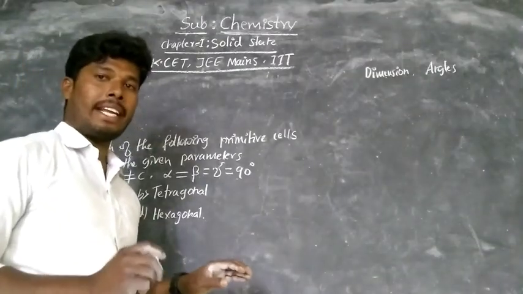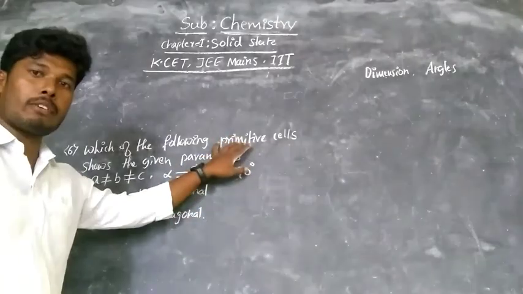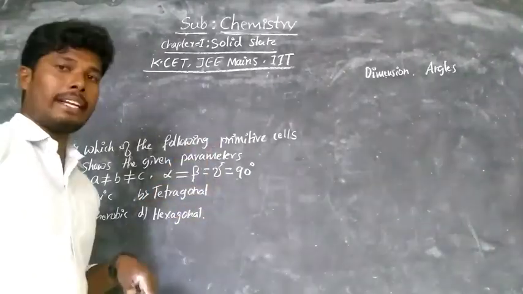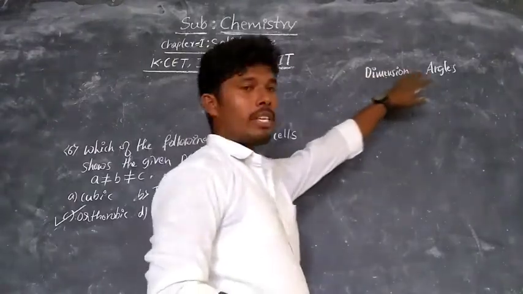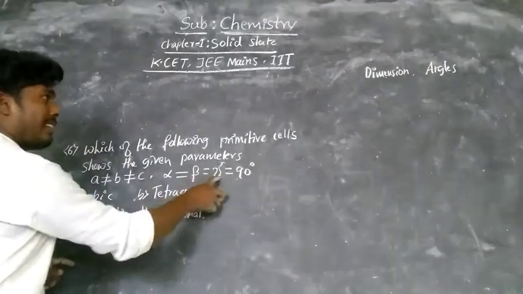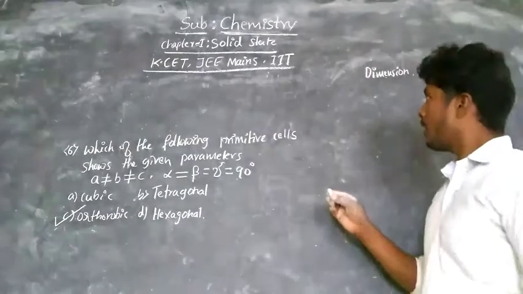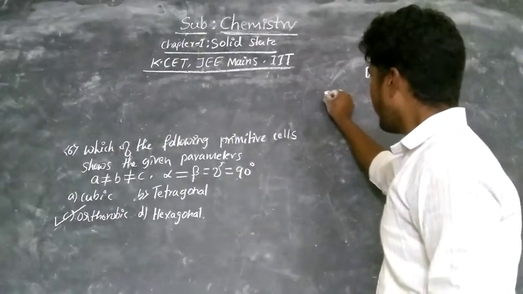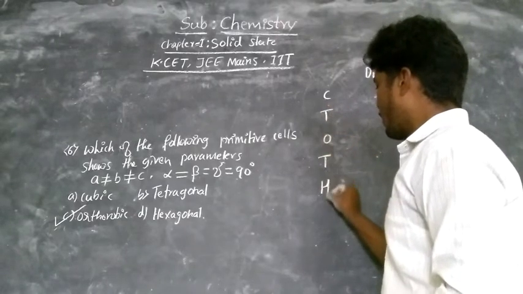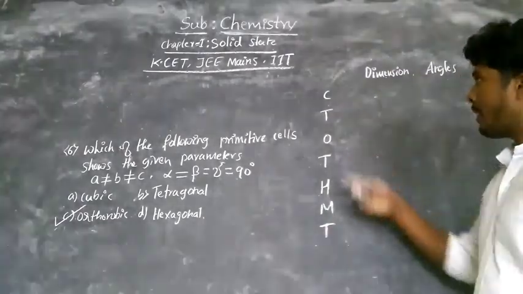So observe, there is a trick to remember these parameters of different primitive cells. There are basically 7 primitive cells, and we will give a trick to remember them. So observe, let's take dimensions and angles. These are the dimensions, and these are the angles. Now let's write first. CT, OT, HMT is a trick to remember the dimensions.